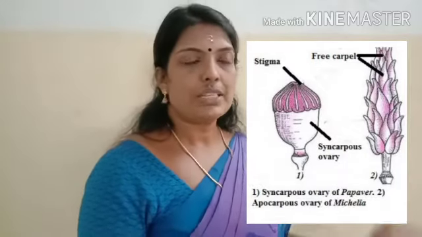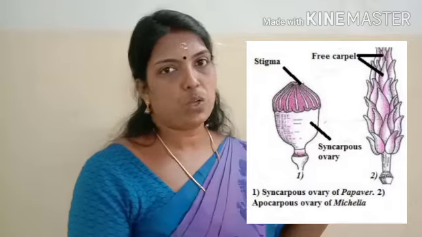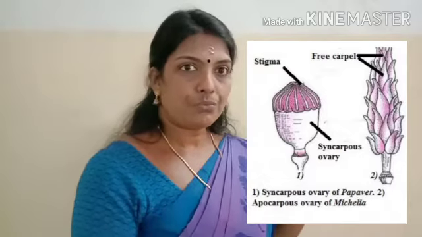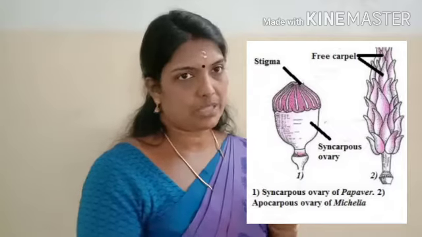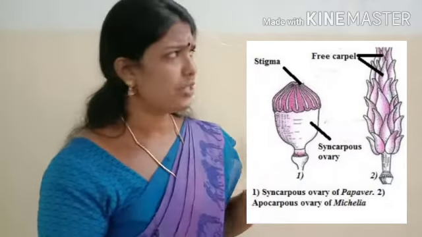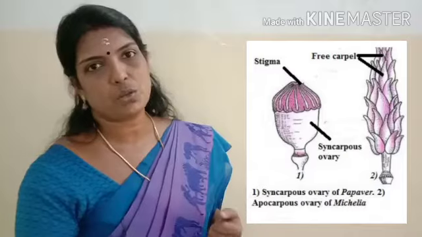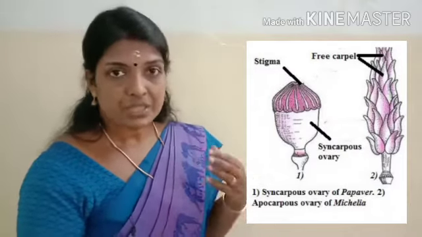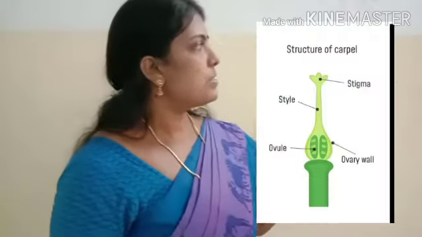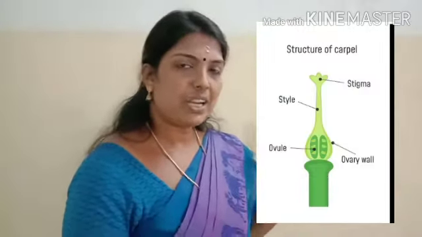So that is about syncarpous and apocarpous. In the case of unicarpellary, that means if a single carpel is present, the monocarpellary condition, there is no need to say whether it is syncarpous or apocarpous. If it is multicarpellary, then we have to say syncarpous or apocarpous. The next comes the structure of pistil or carpel.